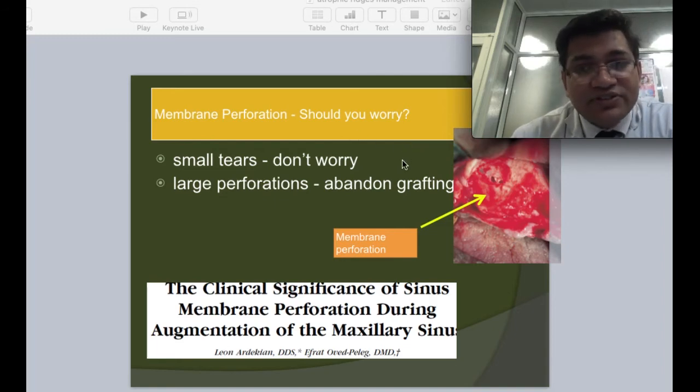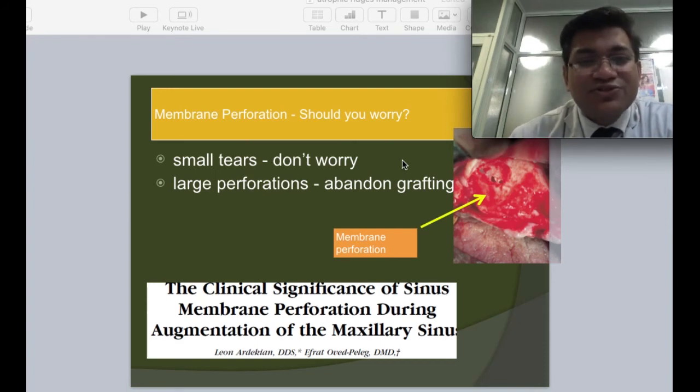Large perforations are a point of concern, because a large perforation makes a graft open to various environments through the nasal cavity or nasal passage. There is a significantly increased risk of failure of the graft and subsequent infections. So small tears, we need not worry.